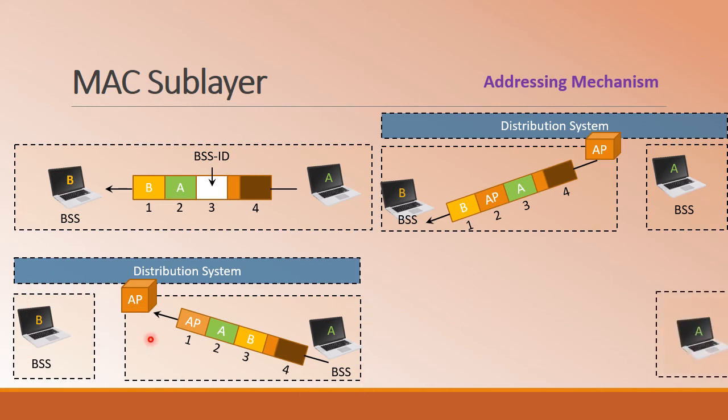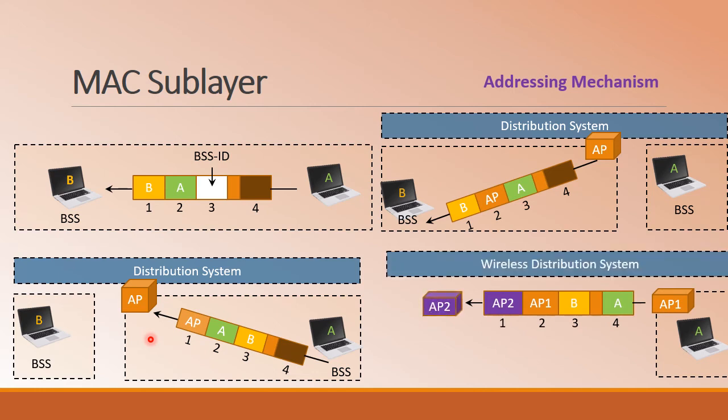And the last scenario is when the communication is happening between two different APs via the wireless distribution system. So an AP is communicating to another AP through the wireless distribution system to the other device. Now address 1 is the address of the next device, that is AP2. Address 2 is the last device that it has visited, that is AP1, and the final destination is B, and the source of the frame is station A. This is case 4 when to DS and from DS is equal to 1.